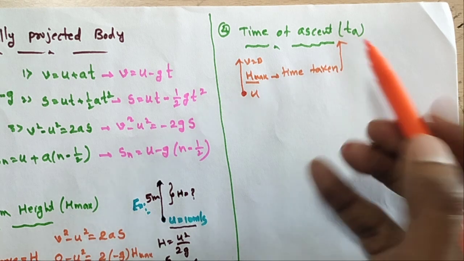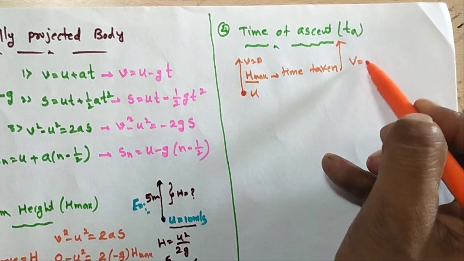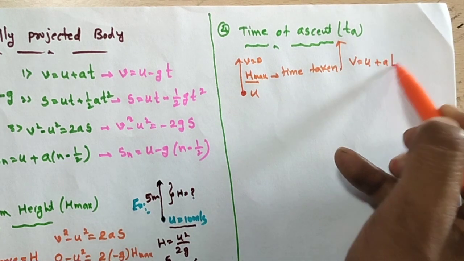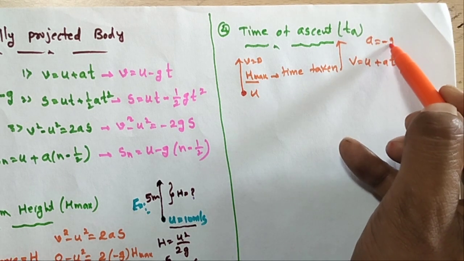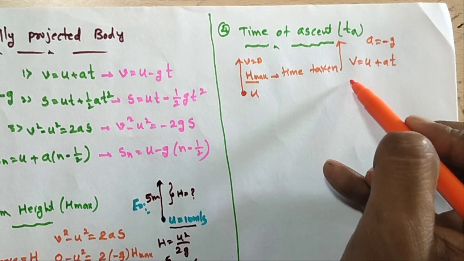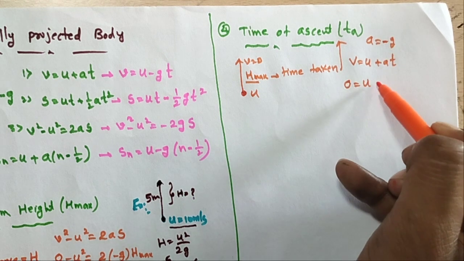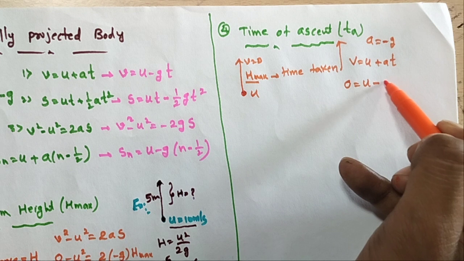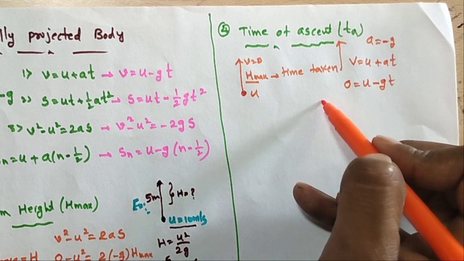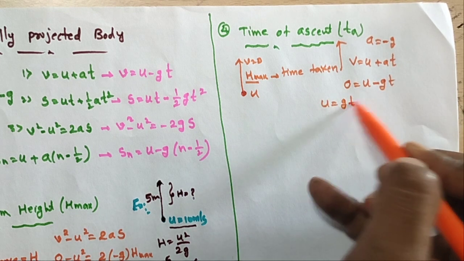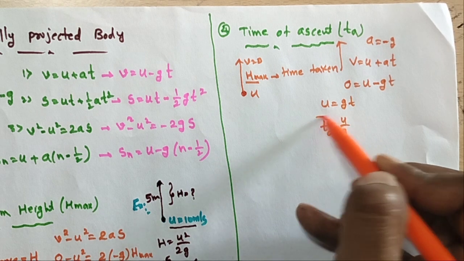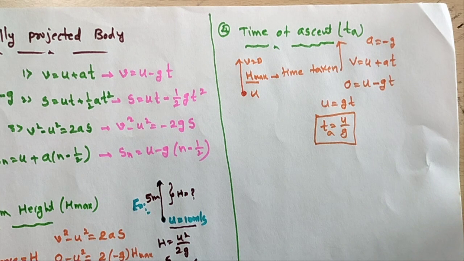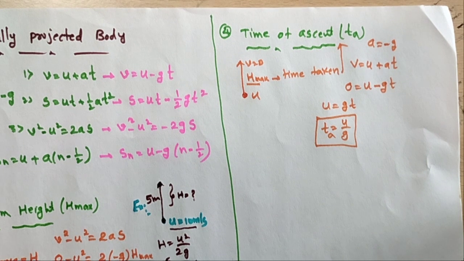You calculate. So the formula is V is equal to U plus AT, where a is equal to, we know that, minus g. Final velocity 0, initial velocity u, minus a is equal to minus gt. So u is equal to gt, t is equal to u by g. Ta, I am taking suffix a, the ta is equal to u by g. So this is called time of ascent.